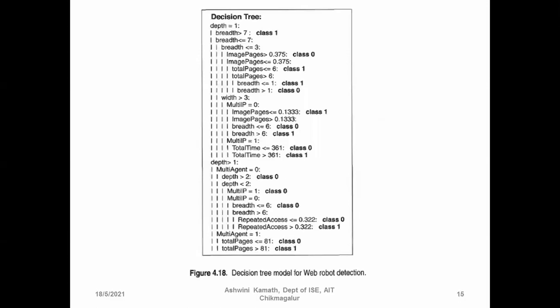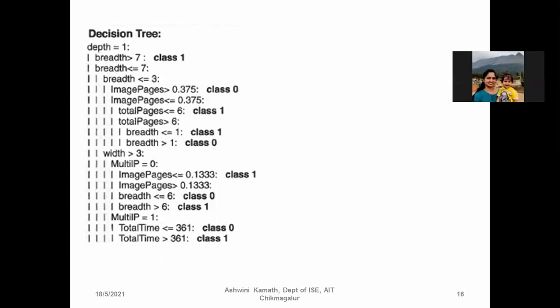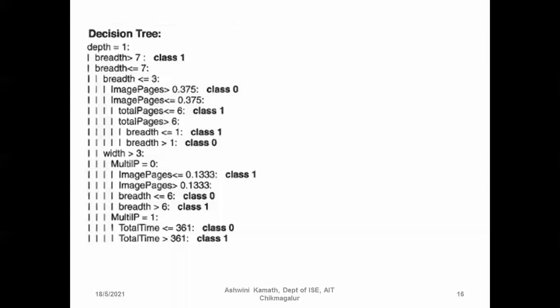So we are going to check all these for detecting web robot information within the log. This is the decision tree made from the information given, a decision tree model for web robot detection. When the depth is equal to 1 and breadth is greater than 7, then usually it will be class 1. Remember, class 0 is for human user and class 1 is for robot access.